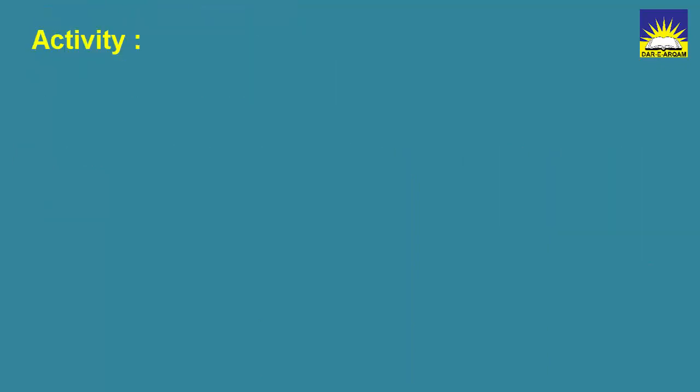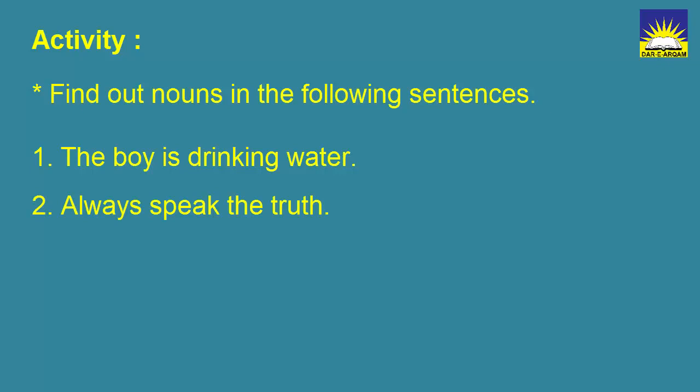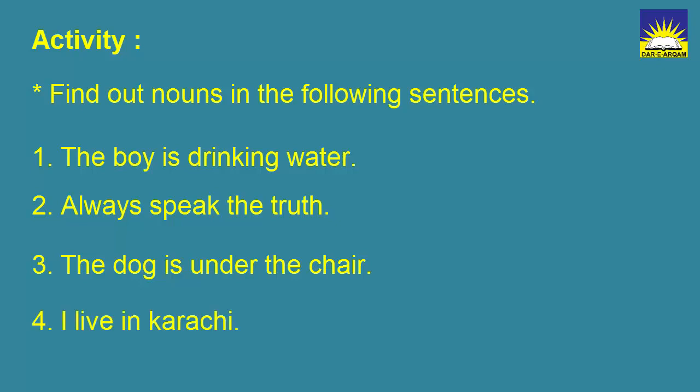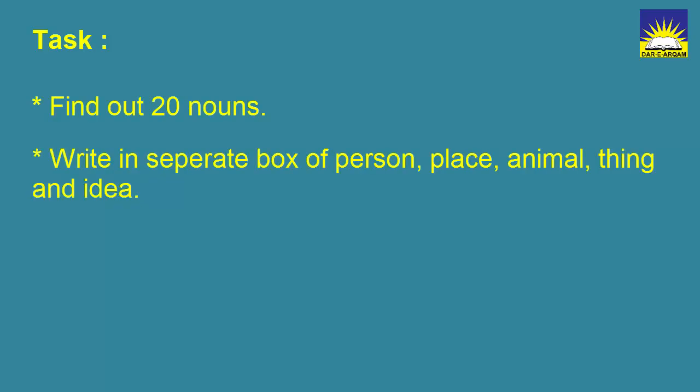So, why not we do an activity? Find out nouns in the following sentences. The boy is drinking water. Always speak the truth. The dog is under the chair. I live in Karachi. Now I'm giving you a task. Find out 20 nouns. Write them in separate box of person, place, animal, thing, and idea.